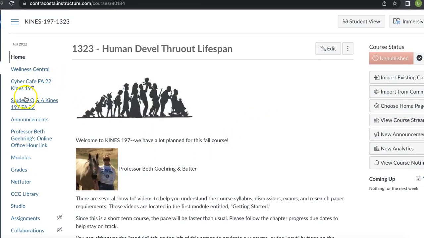Over here on the left is the menu. So you can access Wellness Central from here, and that has a lot of information about different services that the college provides for students. So if you have any needs at all, please click on that and look for your specific need. We have Cyber Cafe.